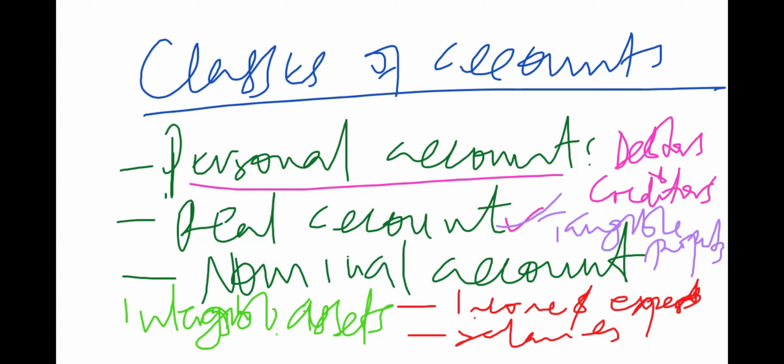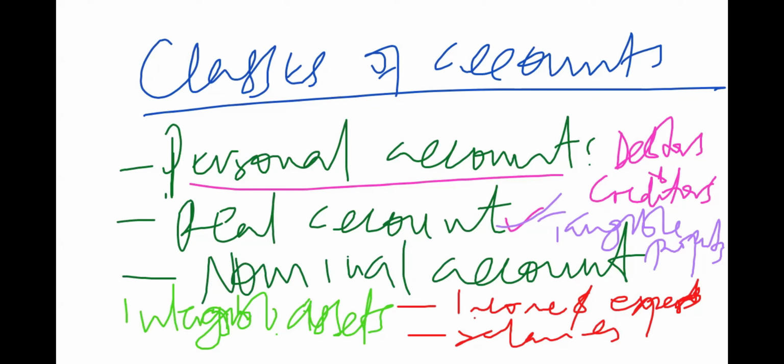Now, the biggest problem, especially to people who are just starting, who are maybe a little bit fresh in accounting, is that they don't actually know how even to apply the principle of double entry.